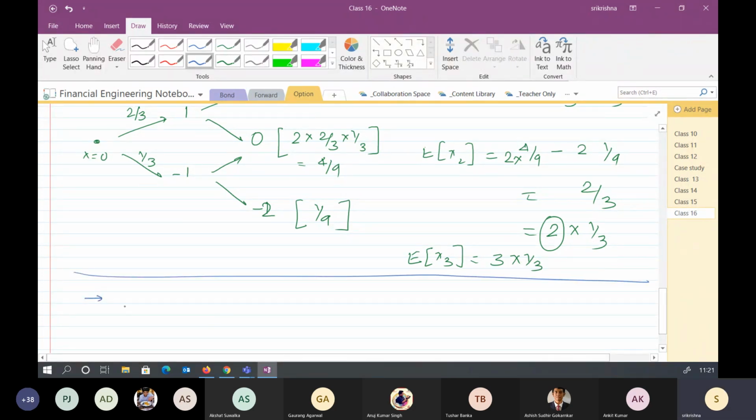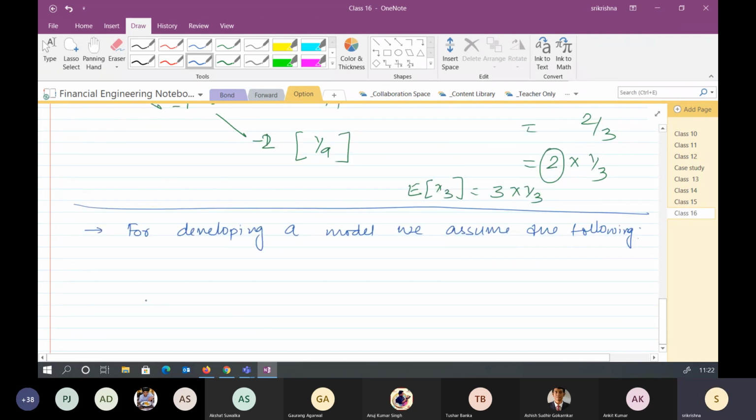For developing a binomial model, we assume the following. The first one is that at t is equal to 0, we know the initial value. So the initial value of the asset is S naught.